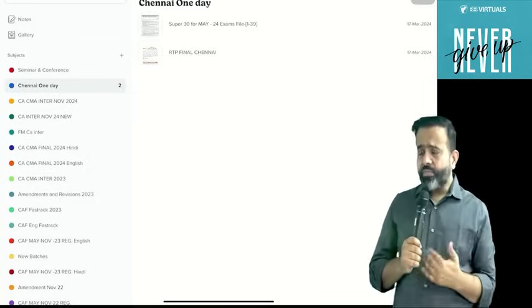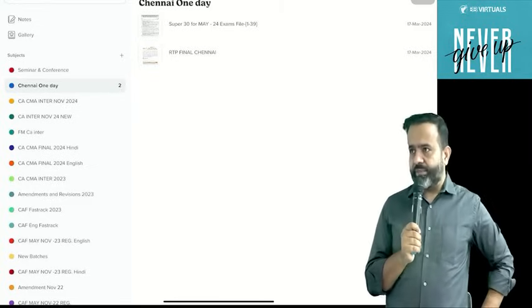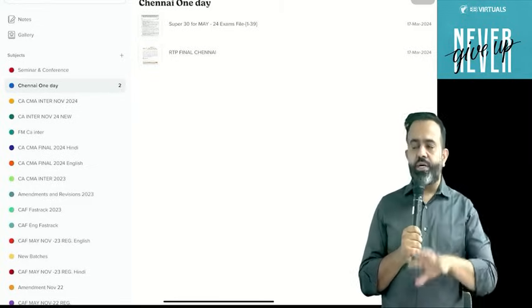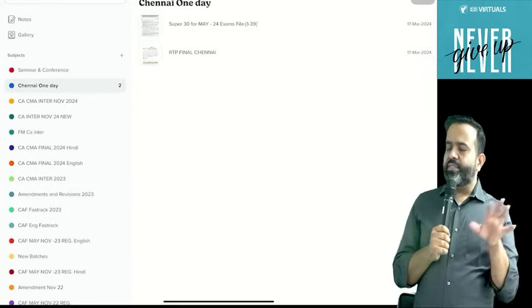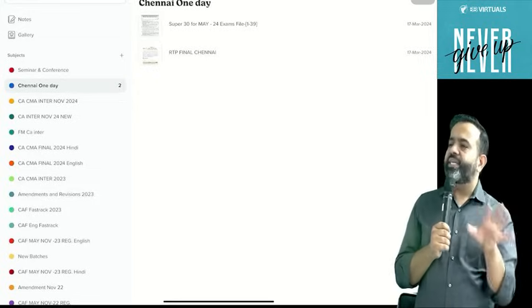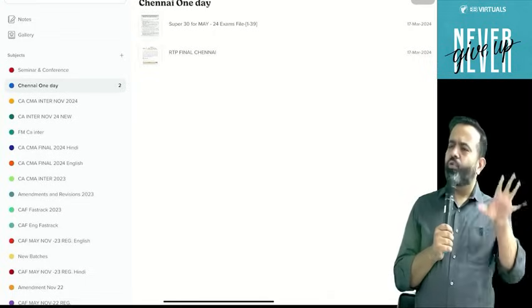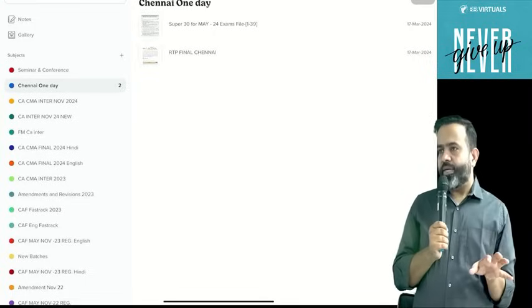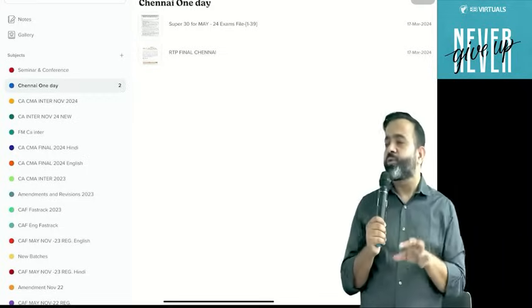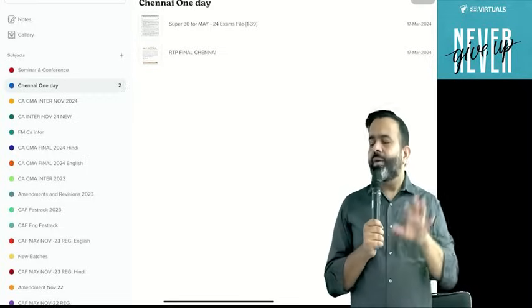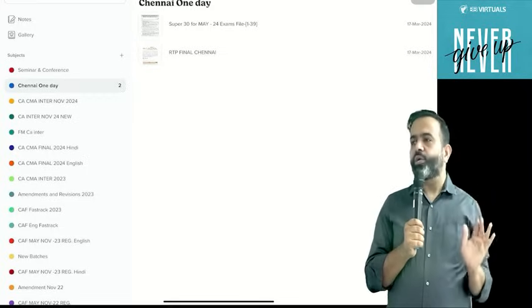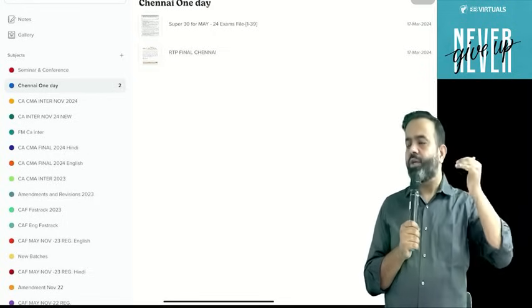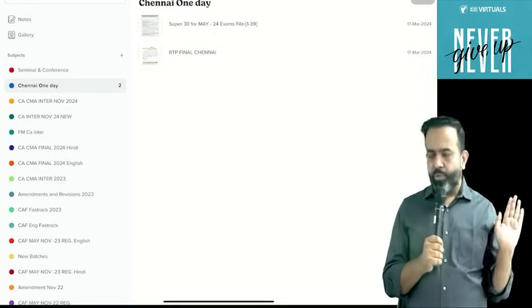And guys, the last segment is your procedural part. The procedural part is the assessment procedure as well as appeals and revision, miscellaneous topics, GAAR and all. This is not a priority topic. In examination, obviously, assessment procedure will cover 8 to 10 marks, but at the last moment you can do that. That topic you can do at the end of the syllabus.